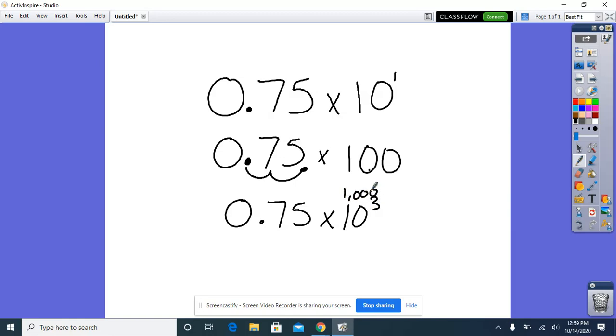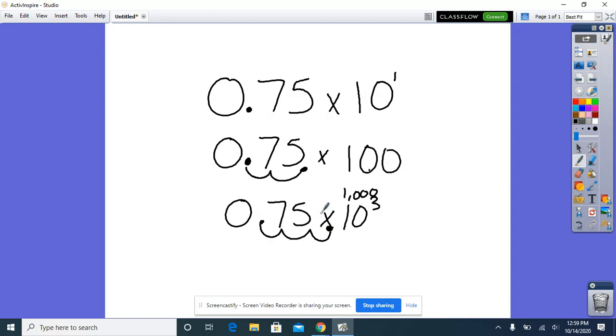What this means is I've got to move my decimal over 1, 2, 3 places to make it bigger, because I've got 3 zeros. Even though I don't have another number to move over, I still need to move it over. I know it's hard to see with that multiplication symbol. Then I'll put my decimal here.